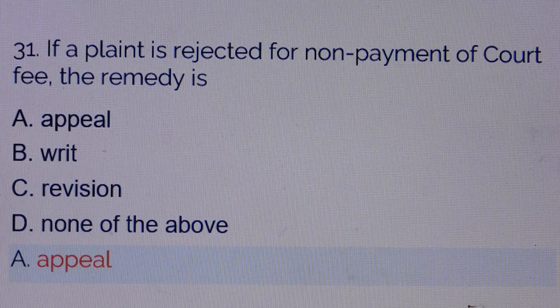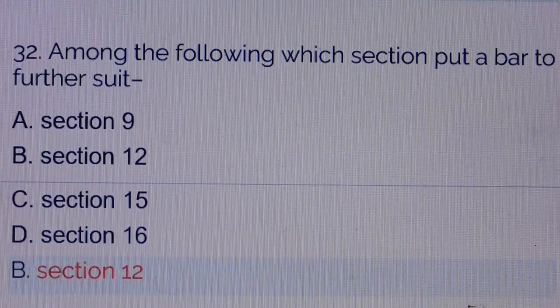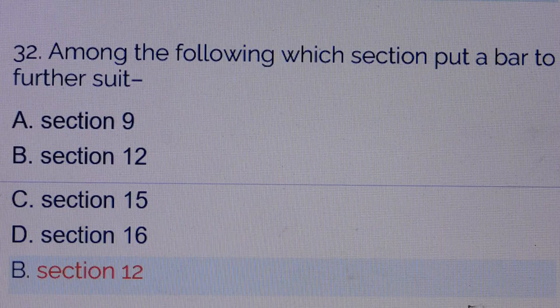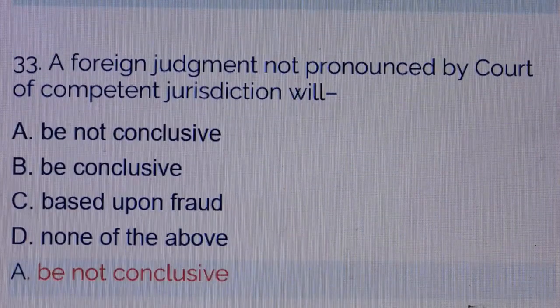If a plaintiff is rejected for non-payment of a court fee, the remedy is: answer is option number A, appeal. Question number 32. Among the following, which section puts a bar to further suit? Answer is option number B, Section 12.